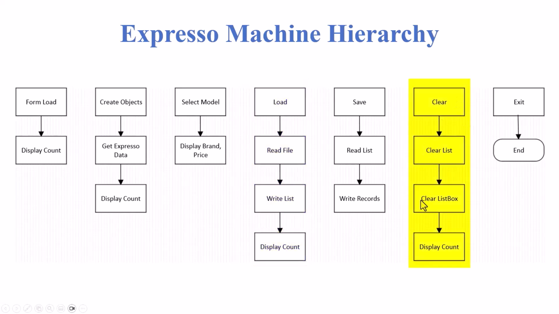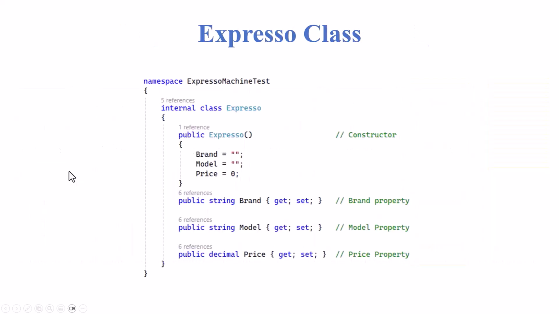Clear clears the list box, and displays the count of 0 when it actually clears everything off. And our exit button is going to get us out of there. Once again, the beauty of the class, we don't have to do anything to it. It is the same class we used before. The gets and sets are sitting here. We're doing nothing special, so our class code stays the same.